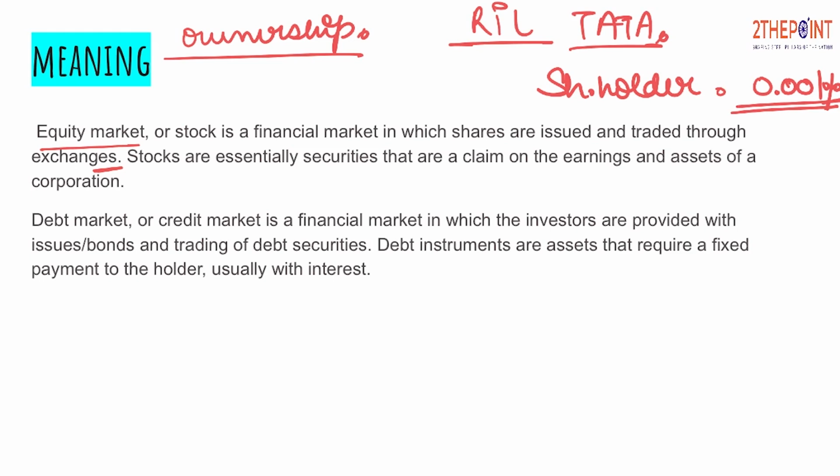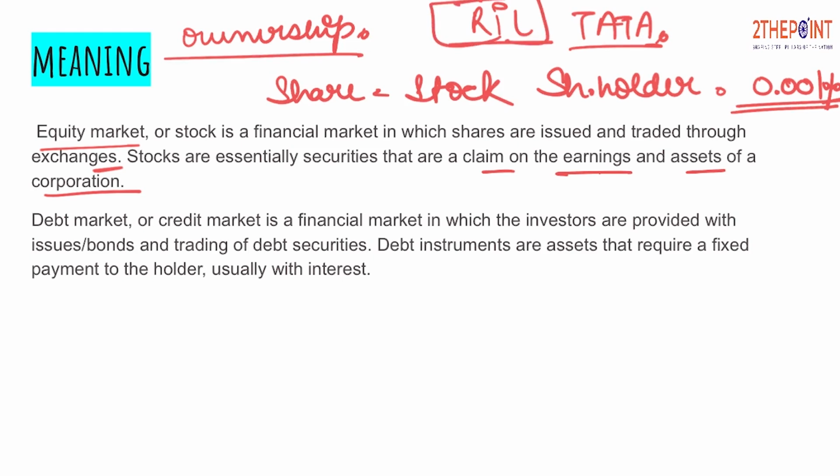Stocks are essentially securities that are a claim on the earnings and assets of a corporation. So what is this share? Share is equal to stock. Now what does stock show? It shows a claim on the earnings and assets of the corporation. So whatever Reliance Industries earns in the financial year, you will get it in the form of dividend.